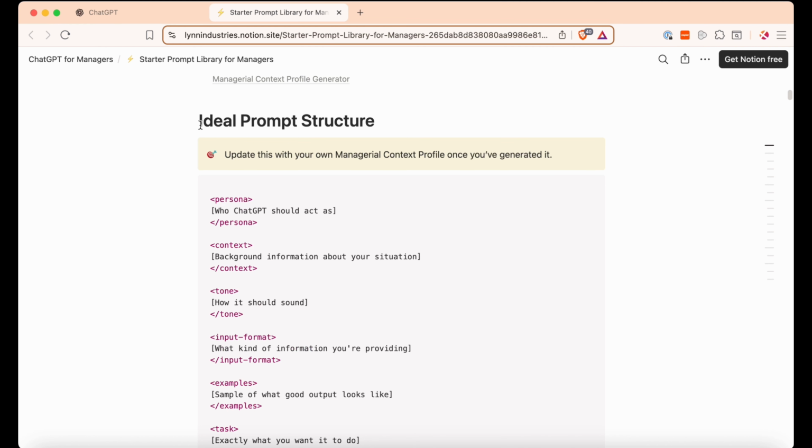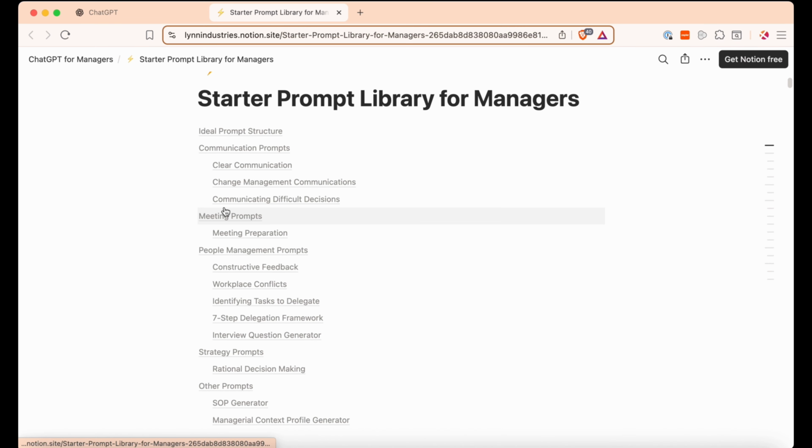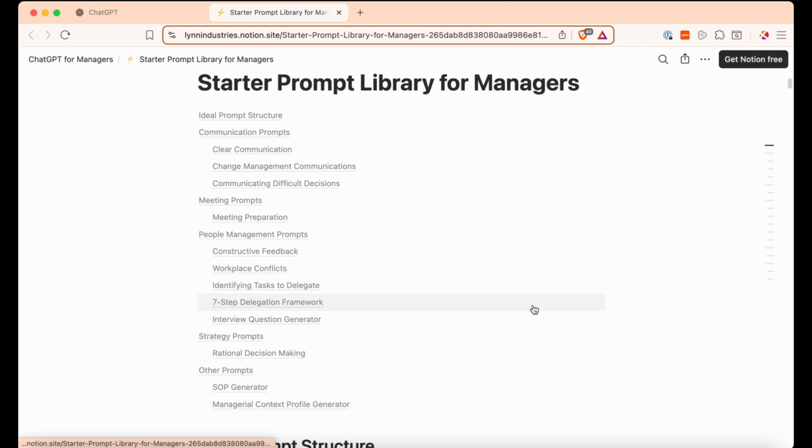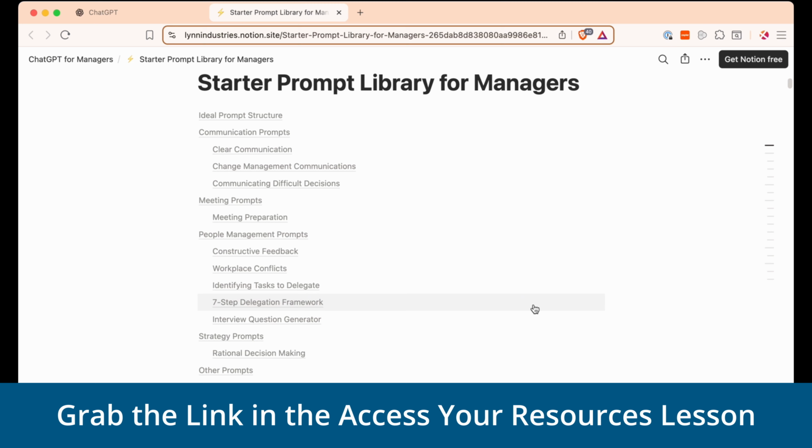Now, what I love about this is that it's so organized. Everything is sorted by essential categories, and it's like having a management playbook that works with AI. Right. And as a reminder, you can grab the link to this in the Access Your Resources lesson.